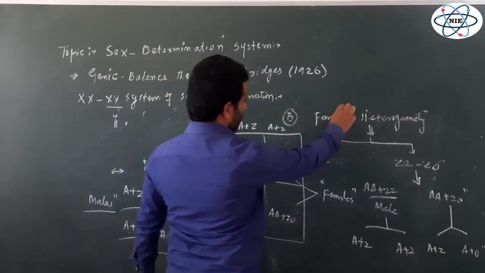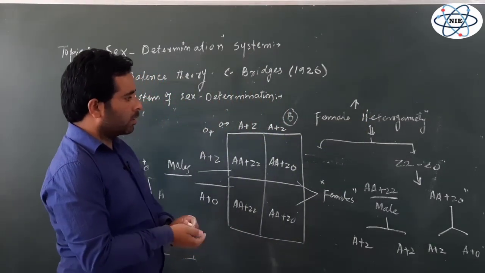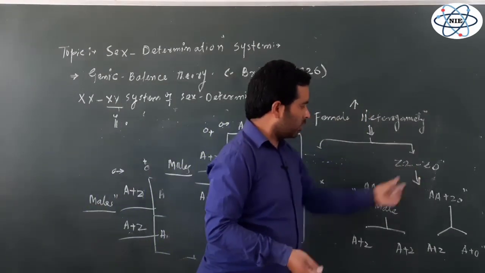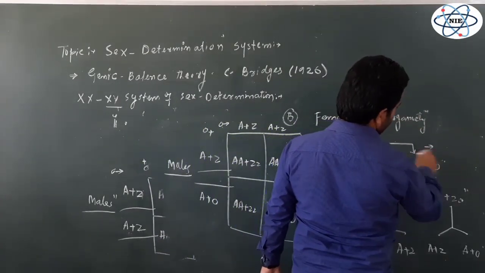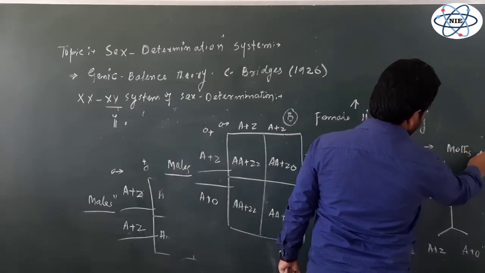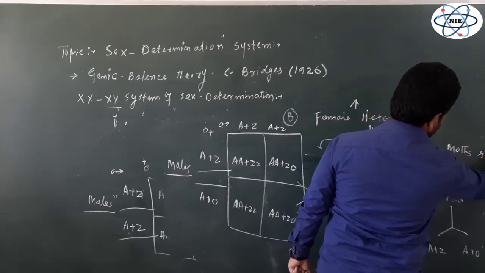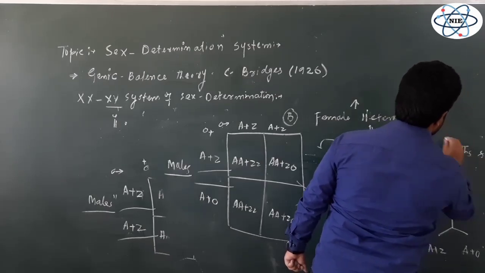And this type of sex determination, that is the ZZ Z0 system, is found in some moths and butterflies.